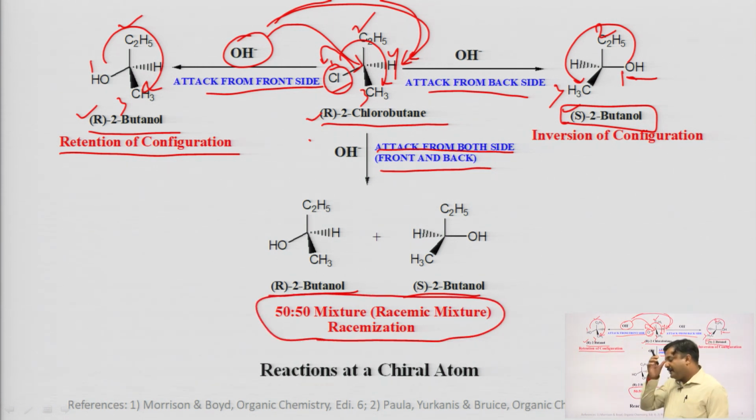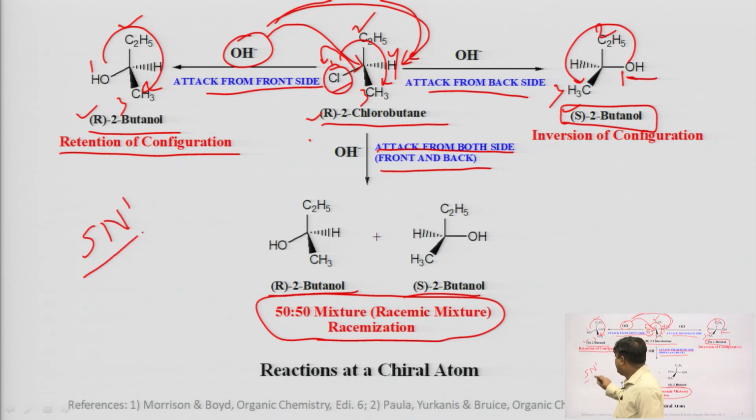So racemization occurs. I have given you the example of the SN1 reaction. Three possibilities are there: retention of configuration, inversion of configuration, and racemization.